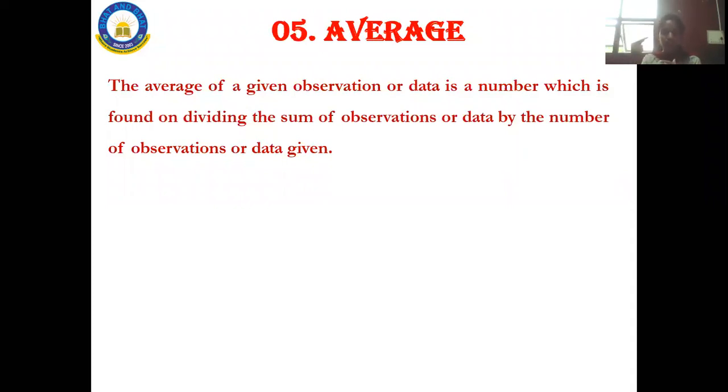After calculating all the marks, you will be dividing that by how many subjects you are having. If you are having six subjects and in every subject you got 100, your total marks here will be 600. When your total marks is 600, you will be dividing that 600 by 6.